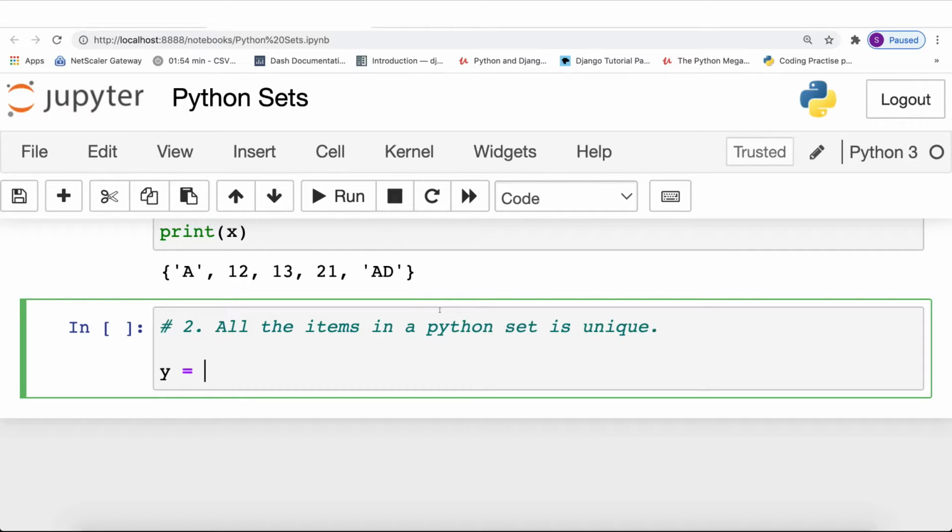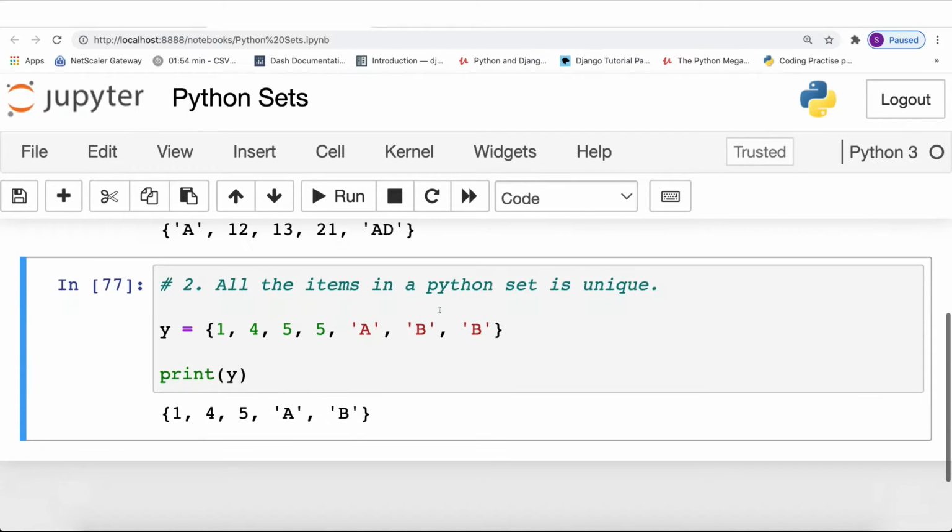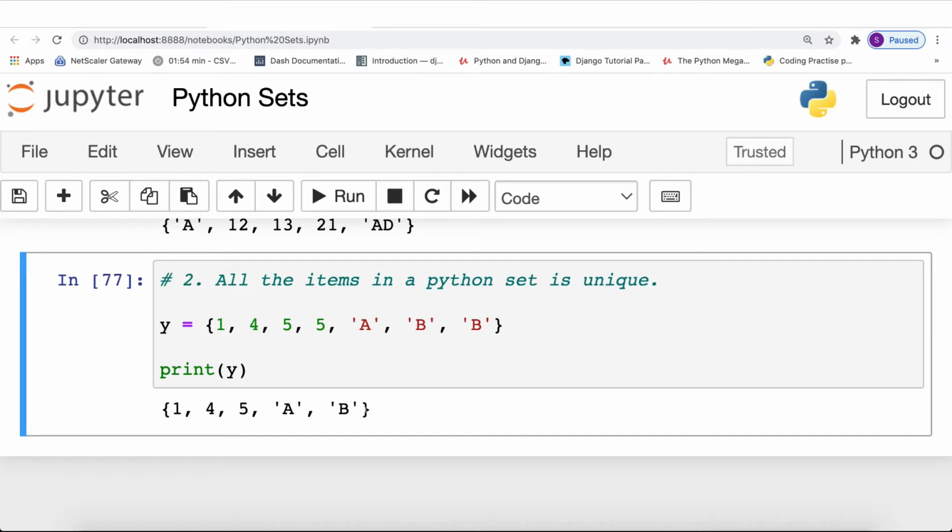Let me create a variable y and store some data. 4 and 5. We'll store some strings. B, we'll store some duplicates of B. So this is our data where you can see that we have some duplicate items stored, right? But now if we print the variable y, then you will find that all the duplicate data has been automatically removed. Now this is done by the interpreter for you. As I mentioned earlier, whenever you have a requirement where you don't want any duplicate items in your data, then always go for a Python set.